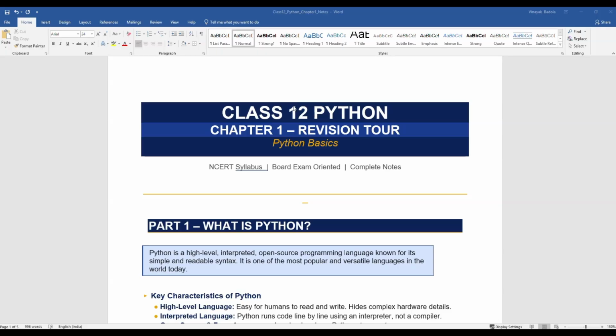We are starting a new series in which we are going to teach Python for class 12th, CBSE board, NCERT board, and if somebody wants to learn Python, they can also see this video. In this video, we are going to start a new series of Python, and we are going to start a new chapter, that is, the basics of Python. So let's start with the chapter.